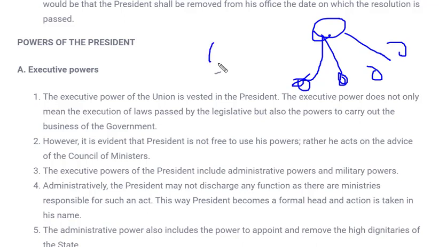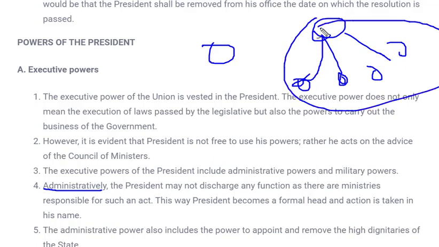So similarly, the president in administration does not directly discharge his duties or functions. It was just an example here. An IAS may go and discharge some function, but in case of the president, he doesn't go and discharge his function directly, but he takes help from the responsible ministries and all the activities are discharged. So in this way, the president becomes a formal head and action is taken in his name.